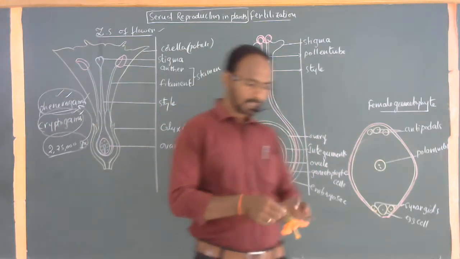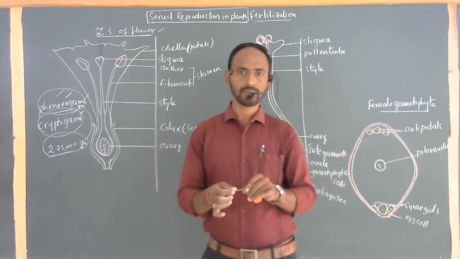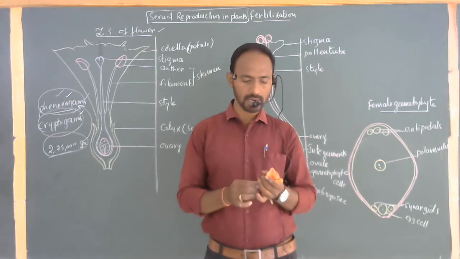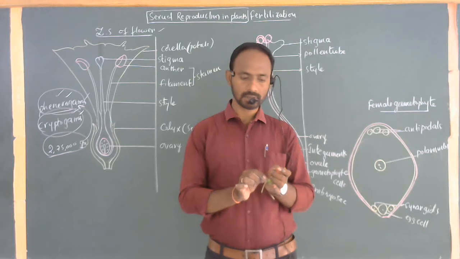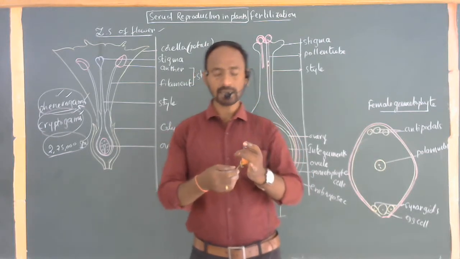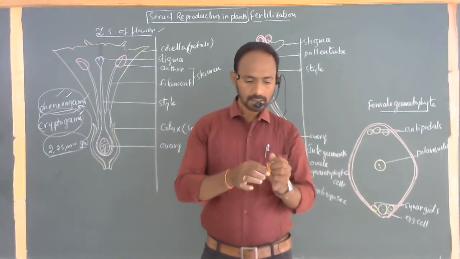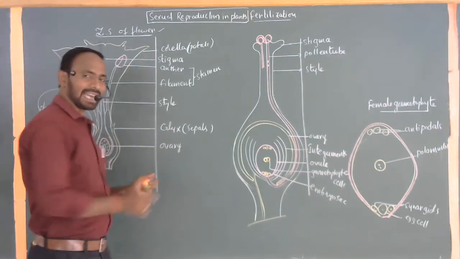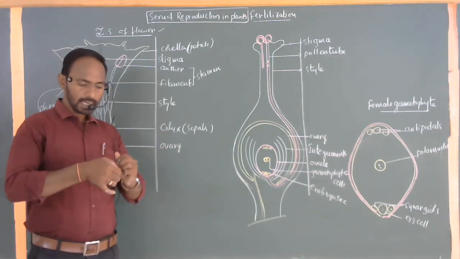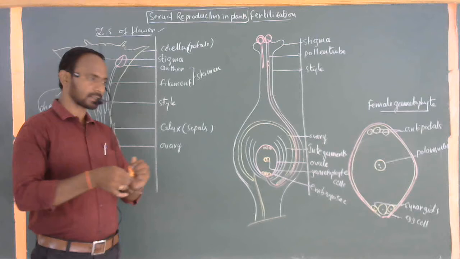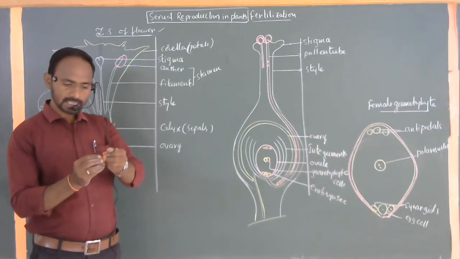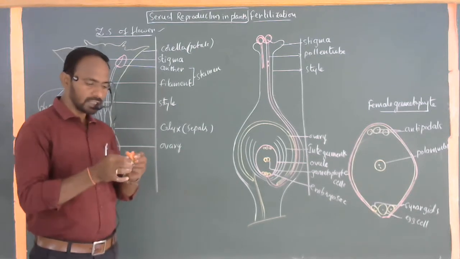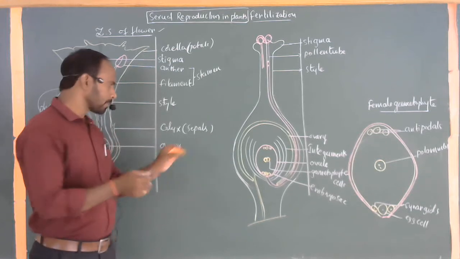Basically, this is the stalk and the base part. Mostly all flowers have green colored base parts. You understand clearly, these base parts are commonly called the calyx. The calyx means a group of sepals. This complete bunch is commonly called the calyx, and individually each one is called a sepal.